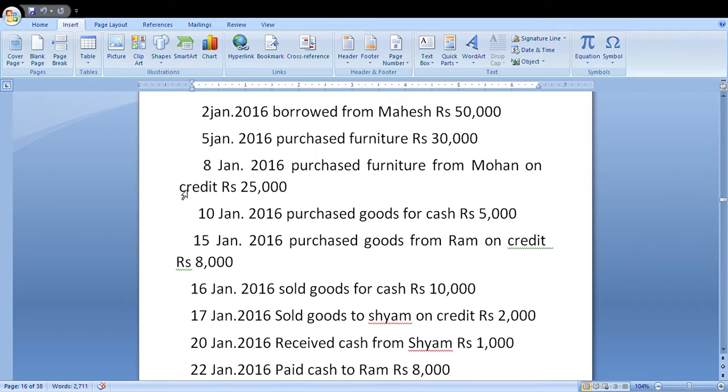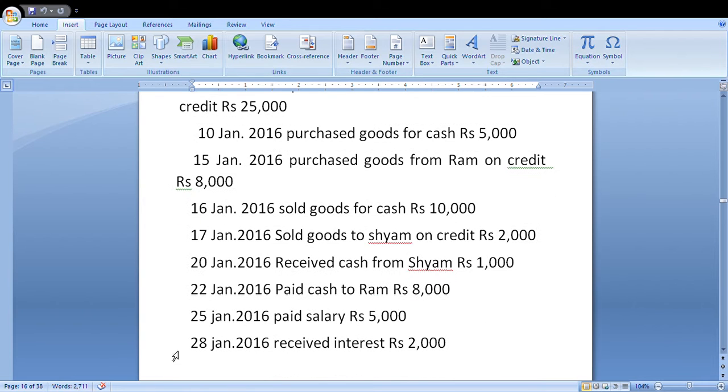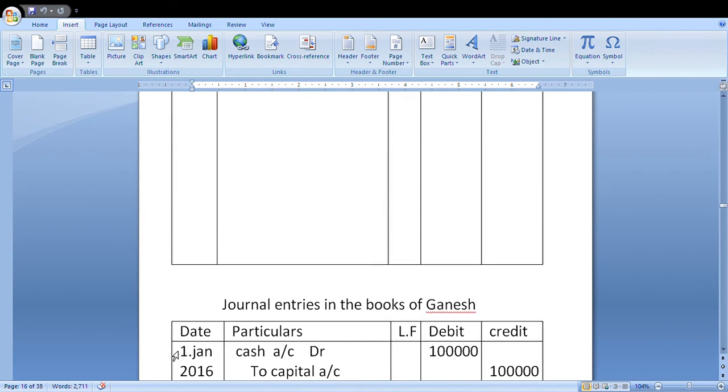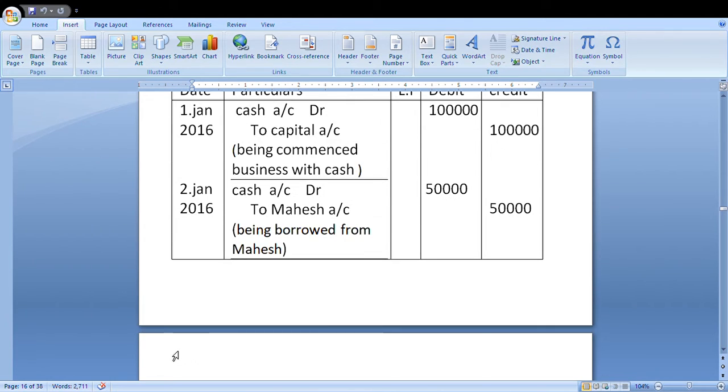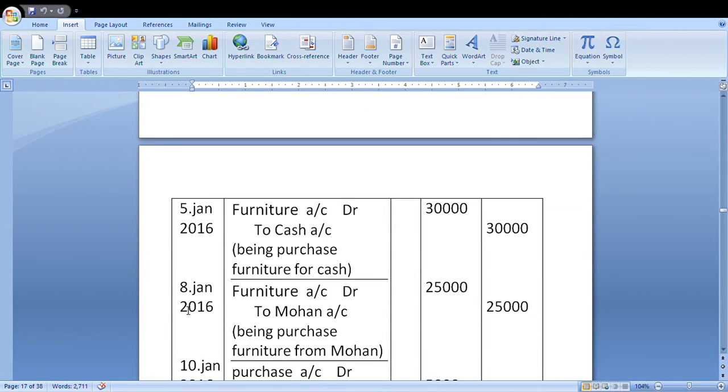Mohan is the giver. Furniture account debit to Mohan account, being purchase furniture from Mohan. Amount in debit column 25,000, credit column 25,000. Next transaction.